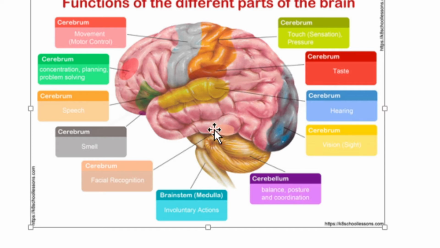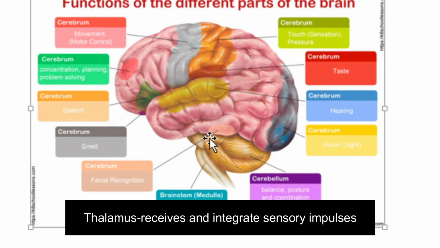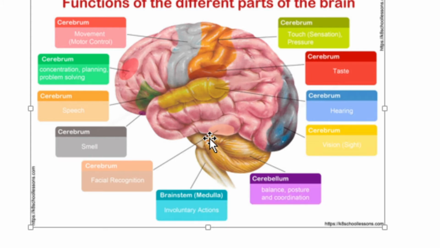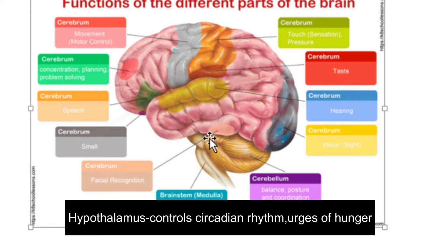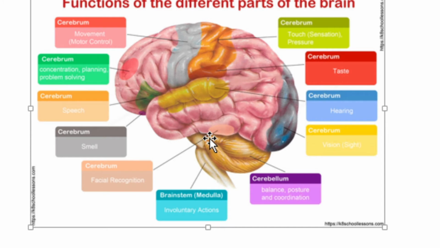Just below the cerebrum, we can see the thalamus and hypothalamus. What is the function of the thalamus? The thalamus receives sensory impulses from various parts of the body, like all our sense organs, and integrates these impulses. Then just below that we can see the hypothalamus. The hypothalamus controls the sleep and wake cycle of the body. That cycle is called circadian rhythm. It also controls the urges for drinking and eating.